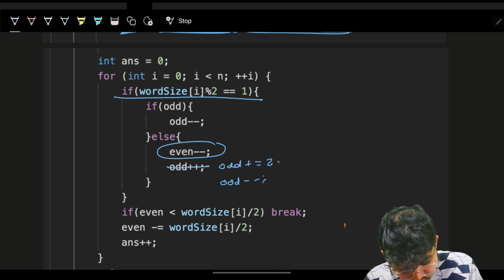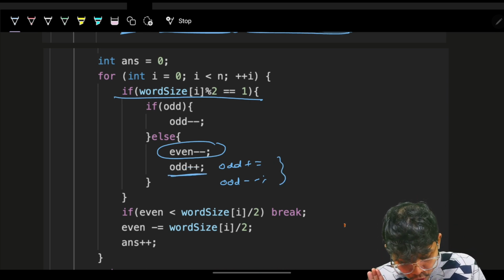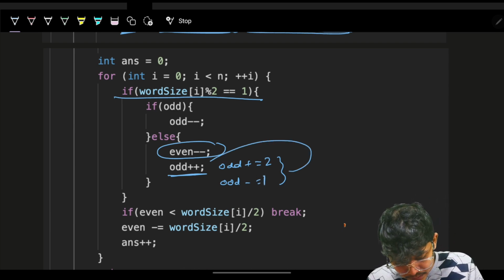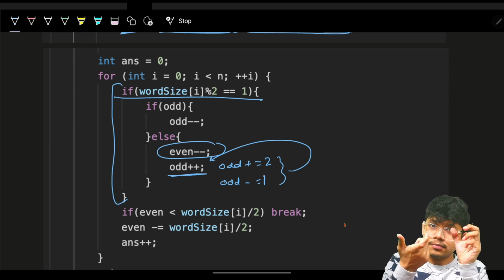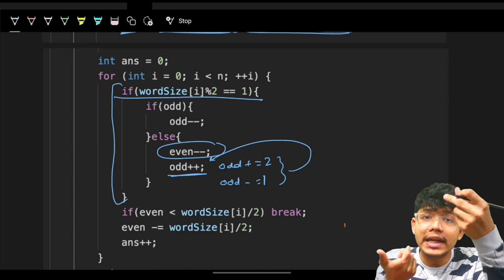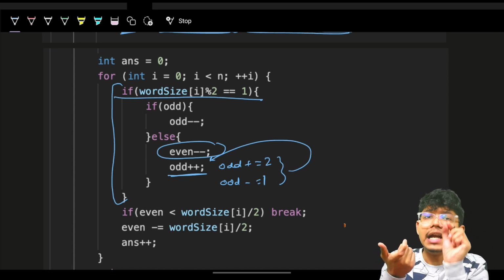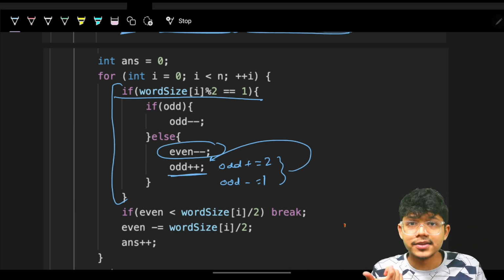So here I did an odd plus equal to 2, I did an odd minus equal to 1, so this will become an odd plus plus itself. So if my length is odd, I will either grab my odd frequency element 1. If I don't have it, I'll borrow 2 elements from my even pair and can take one odd element from that. So I will remain like this.